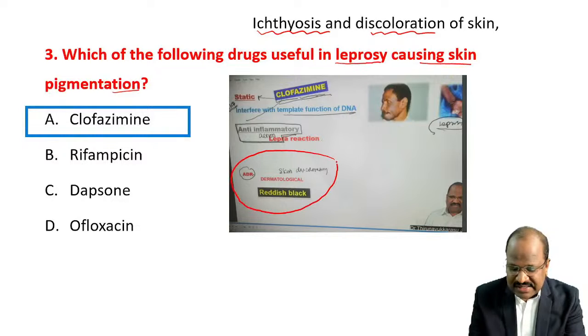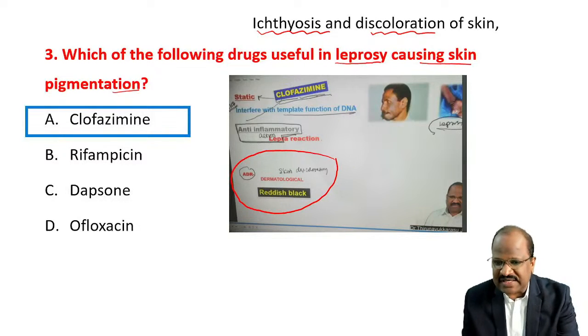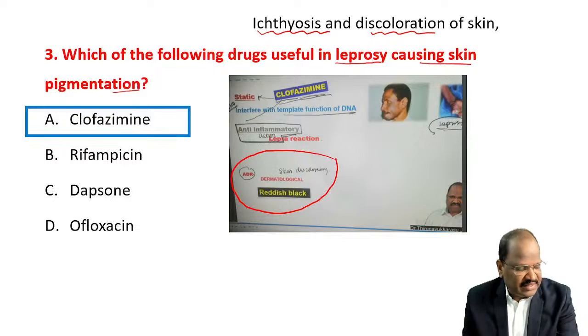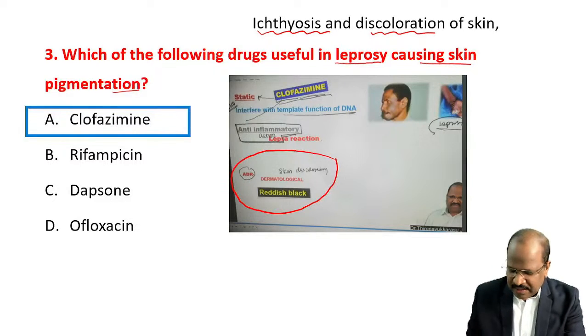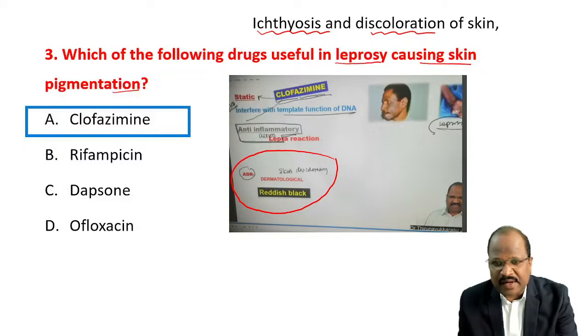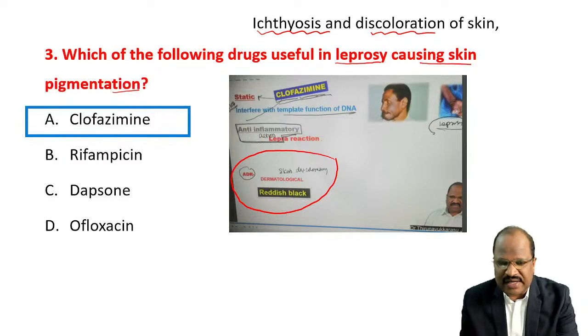This we discuss regularly in our face-to-face class, and even in the Back to Basics recorded video. Rifampicin, an antituberculosis drug, causes discoloration of secretions like saliva, urine, and sweat. Dapsone, a sulfone derivative, causes allergic reactions.